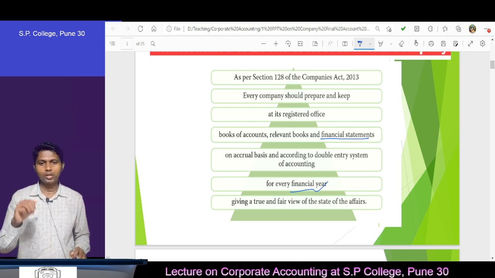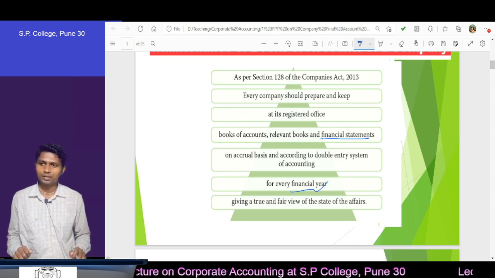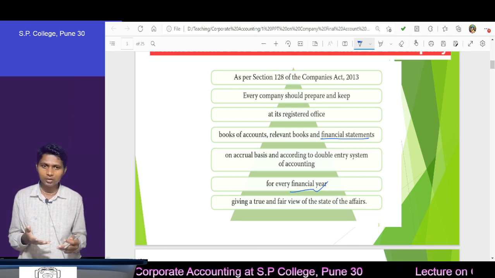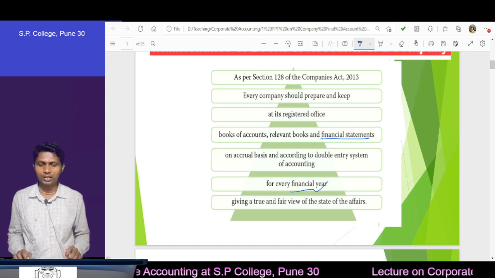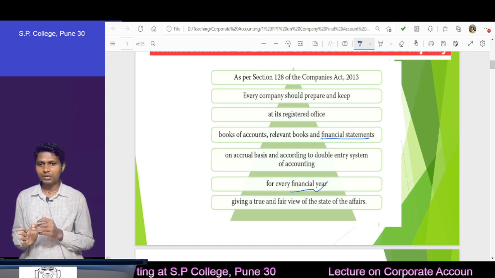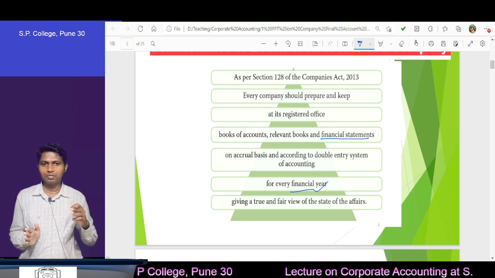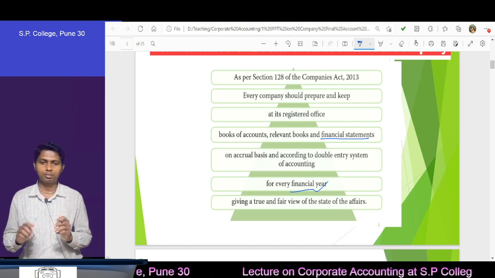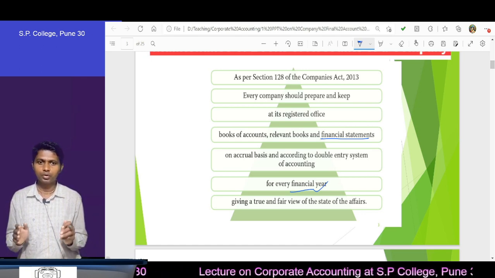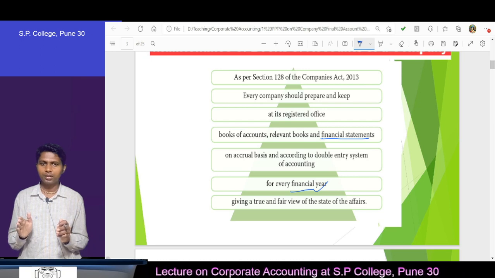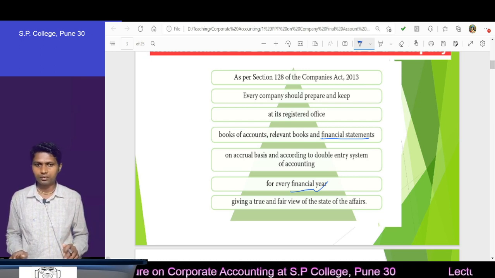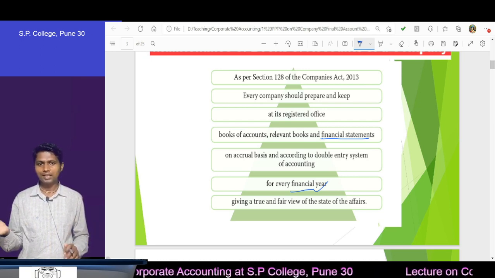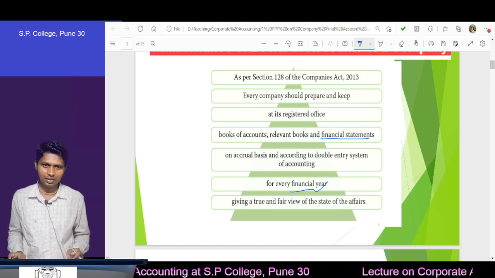Yes, it can be more than 12 months. Then can it be more than 15 months also? No, it cannot be more than 15 months. That means you can prepare a financial statement of minimum 3 months and maximum 15 months, in between 3 to 15 months. Less than 3 months is not possible.